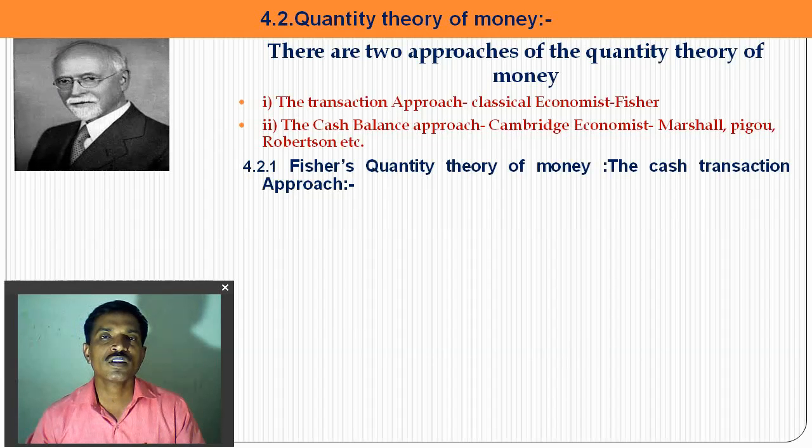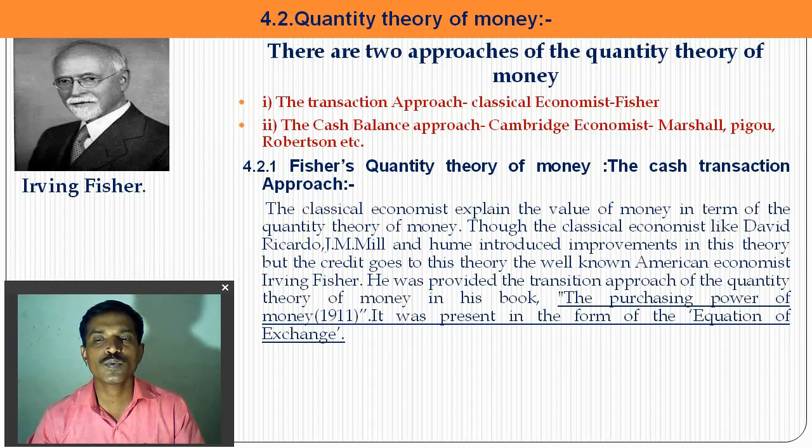So Fisher is the person who first gave his opinion about how the value of money is decided, and he explained his view in his book The Purchasing Power of Money in 1911. He expressed his view in the form of the equation of exchange.